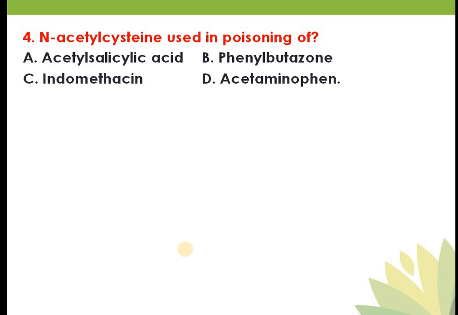Now again, so N-acetylcysteine is an antidote for paracetamol. Okay, again methionine, there is one amino acid known as methionine. Okay, methionine, cysteine, so they will also act as an antidote for this paracetamol poisoning. यहाँ पे आपका 6 क्वेश्चन कवर होता है. So in this question itself we are covering 6 questions. Okay, so N-acetylcysteine is used in the poisoning of paracetamol.